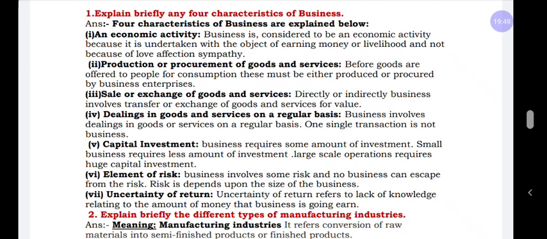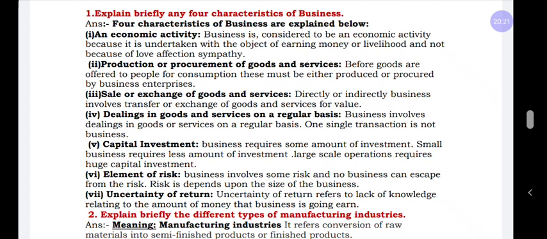Next one, production or procurement of goods and services. That means before offering the goods for consumption by the people, the business has to procure or produce them. And next very simple point is dealing in goods and services. That means the business has to involve dealing in goods and services on a regular basis. Next, fourth point, sale or exchange of goods and services.